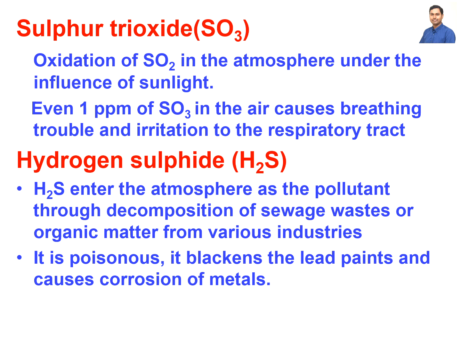The next one is hydrogen sulfide. Its smell is like rotten egg. Hydrogen sulfide enters the atmosphere as a pollutant through the decomposition of sewage waste or organic matter from various industries. It is poisonous, it blackens lead paints, and it causes the corrosion of metals.